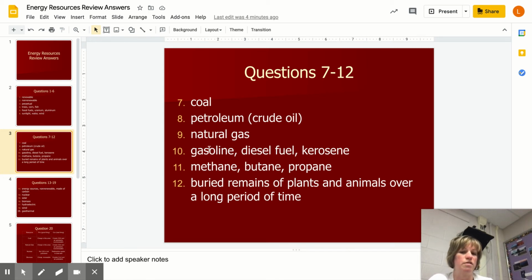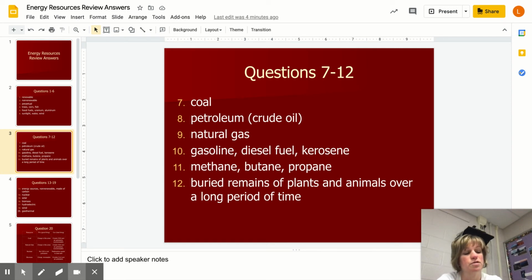So at an oil refinery, gasoline, diesel fuel, kerosene, you might also have jet fuel in that answer. Those are things that petroleum can be refined into. And then methane, butane, and propane, those are all chemicals that are within natural gas, and natural gas refineries pull them out of there. Okay, so now question 12 is an important one.